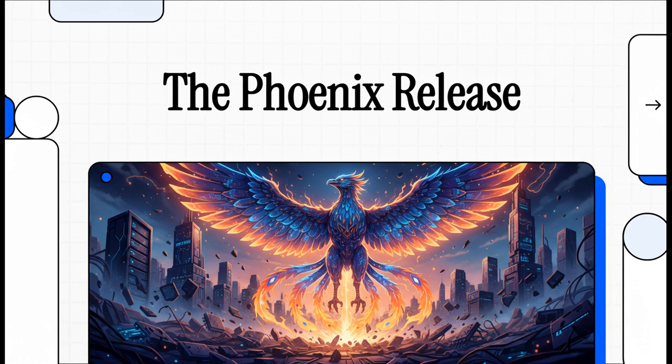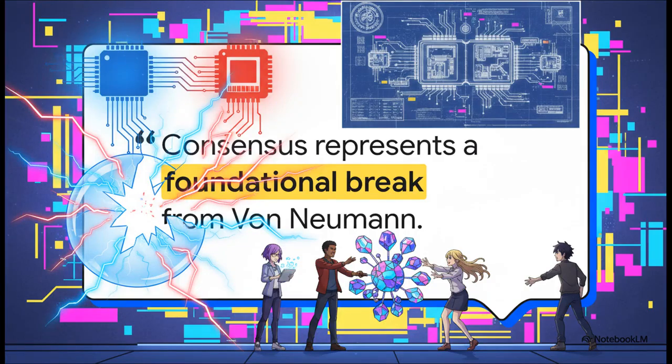Now, if you follow advanced computing architectures, you know the drill, right? We usually get these tiny iterative improvements, a slightly faster cache here, maybe a tweaked branch predictor there. But this source material? Oh man, it proposes tearing the whole house down and literally rebuilding it from the silicon up. And you can see just how audacious this claim is right here.